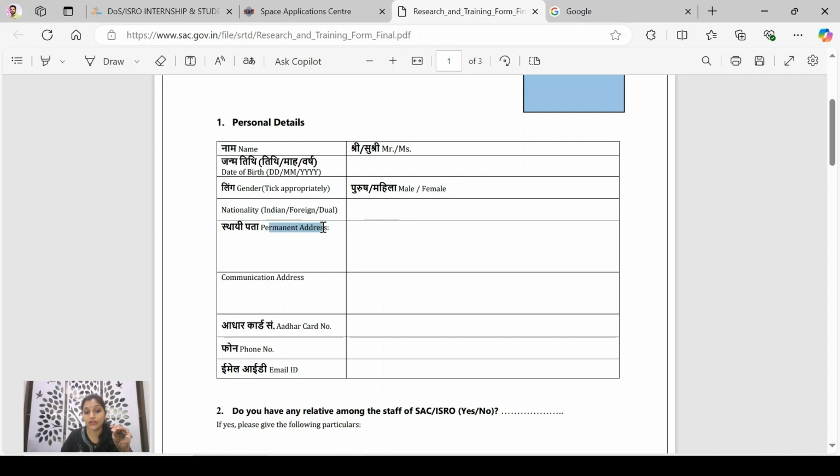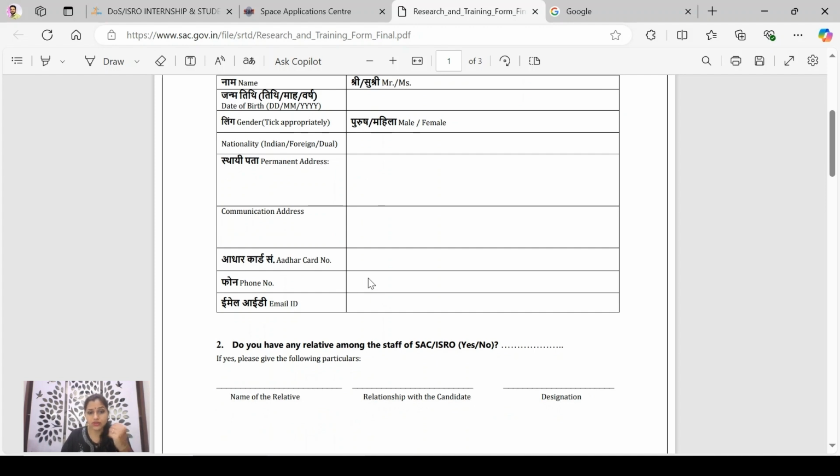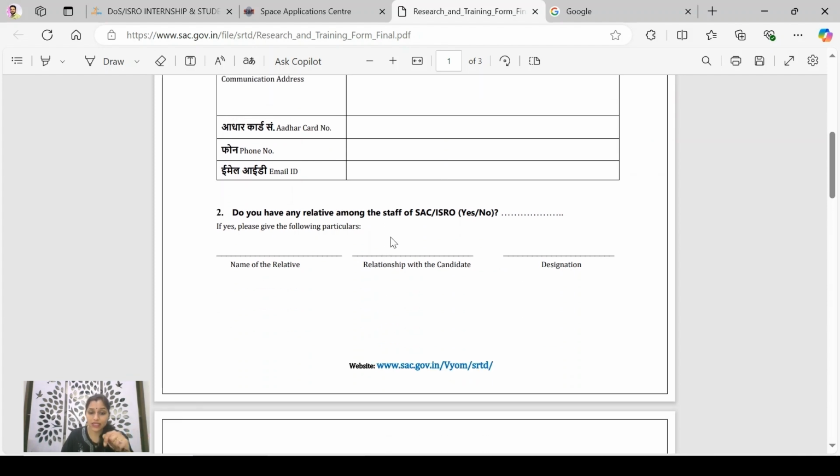Then your permanent address and communication address, the place where you are staying right now, or you can write the address of your institute also. Here you will have to write your Aadhaar card number, mobile number, and your email ID. Then SAC will also ask you whether any of your relatives is working with SAC or with ISRO. Yes or no? If yes, then write down the name of that relative, what is your relationship with that relative, and